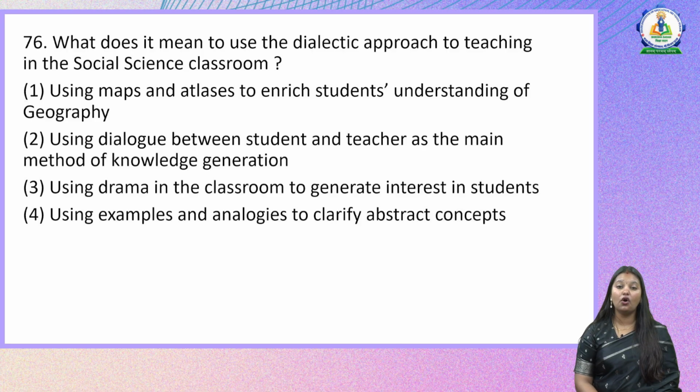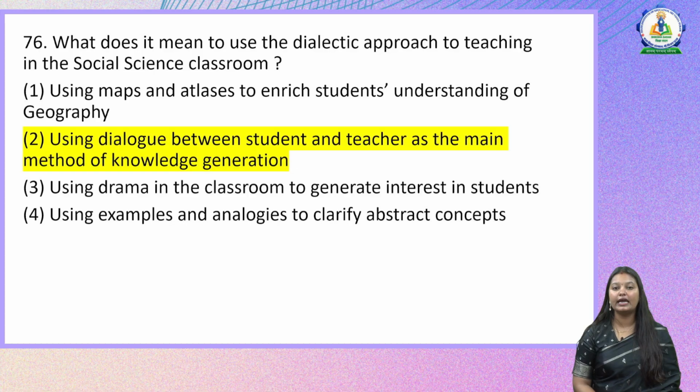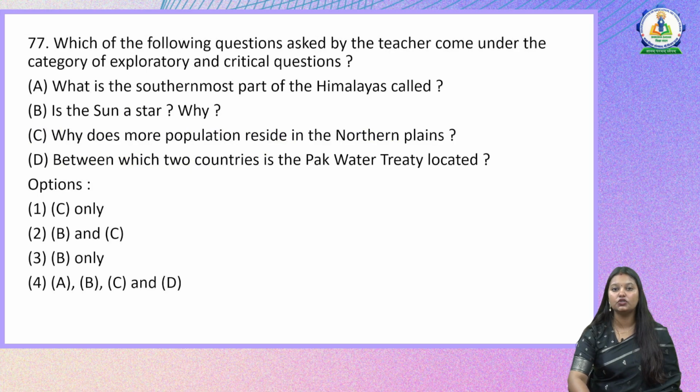All of these 4 options are very positive and very good approaches to teaching of social science. But here they have asked us specially about the dialectic approach. So the right answer here would be option 2, using dialogue between student and teacher as the main method of knowledge generation. Let us look at the next question.